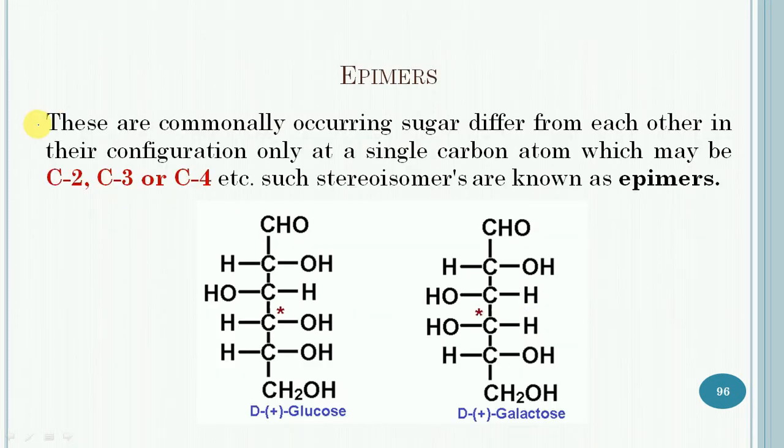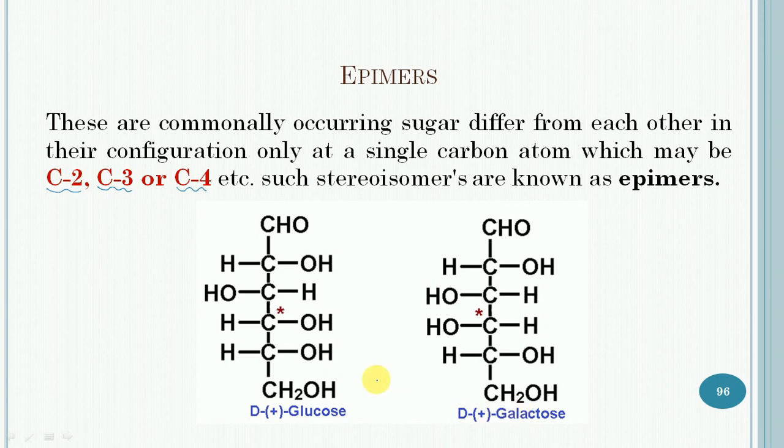Next is the epimers. These are commonly occurring sugars that differ from each other in their configuration only at a single carbon atom, which may be carbon number 2 or carbon number 3 or carbon number 4. Such stereoisomers are called epimers. So let us consider the example of D-plus-glucose and D-plus-galactose.